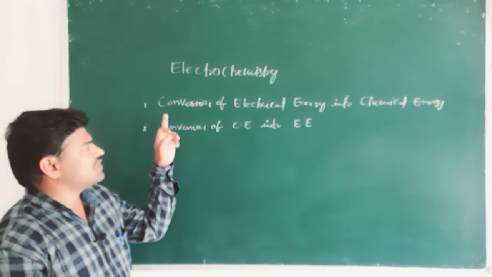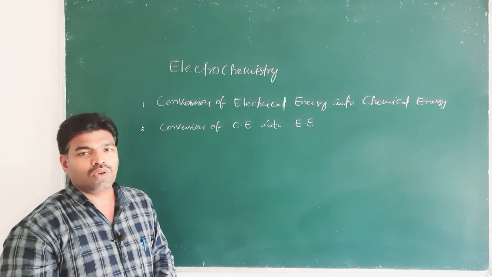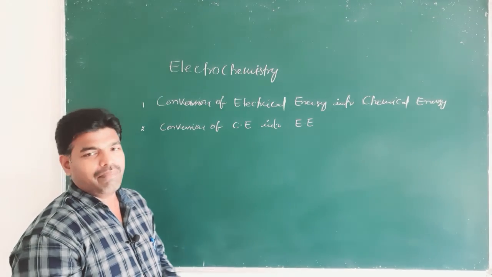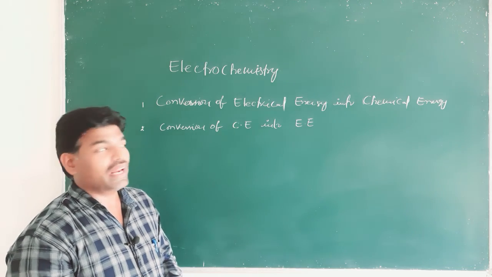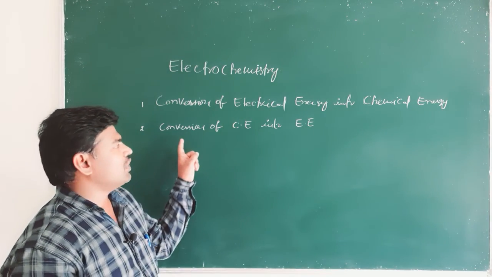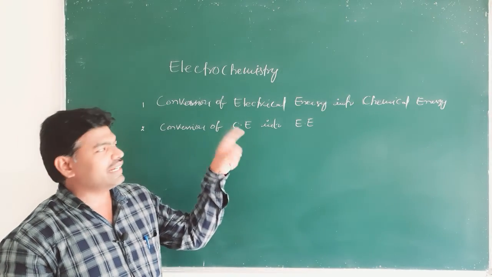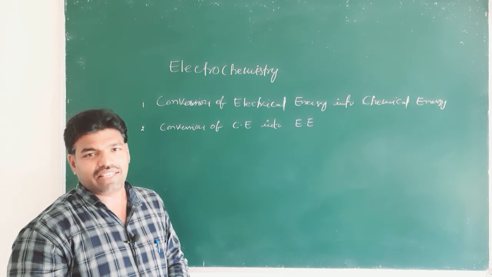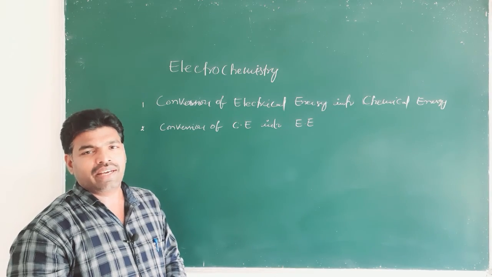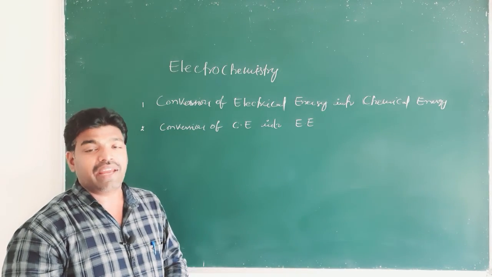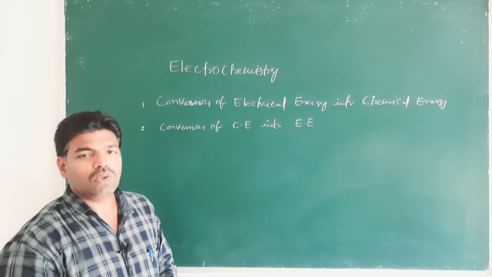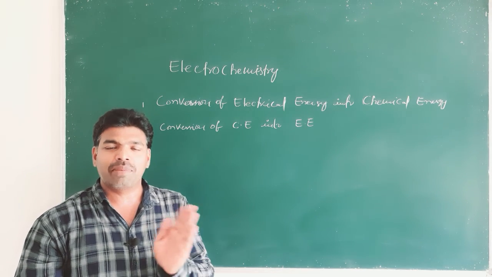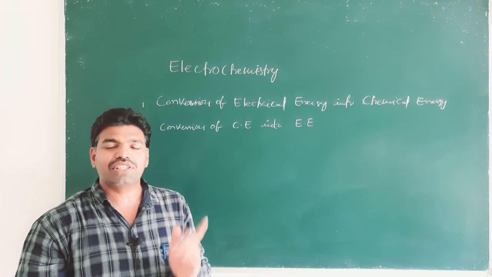The conversion of electric energy into chemical energy can be done by an electrolytic cell, and the conversion of chemical energy into electrical energy can be done by a voltaic or galvanic cell, or more commonly by the Daniell cell. So, in a nutshell, electrochemistry deals with the conversion of electric energy into chemical energy and chemical energy into electrical energy.